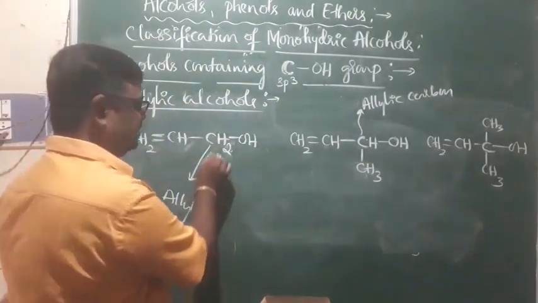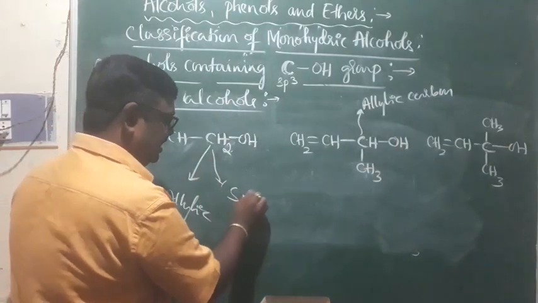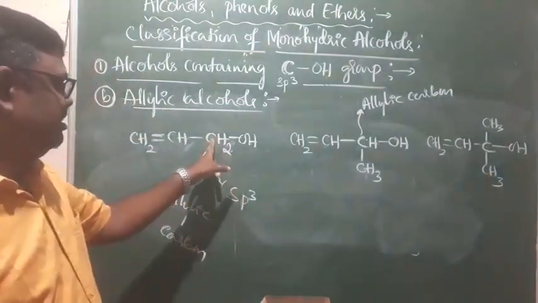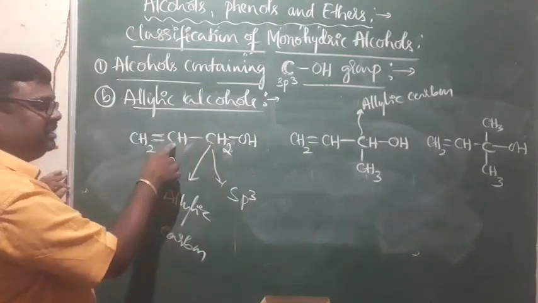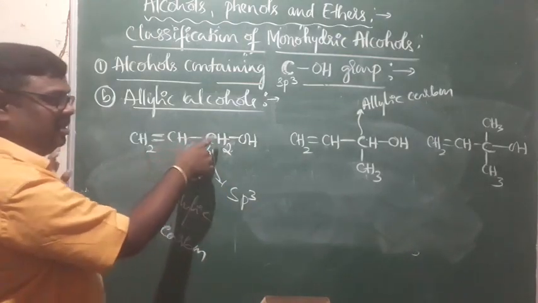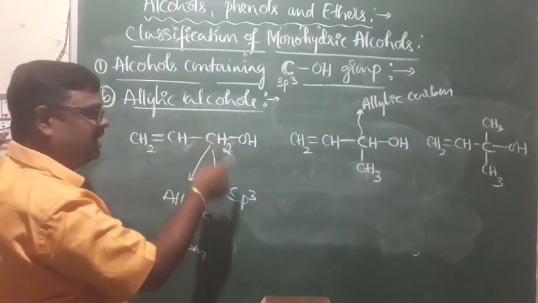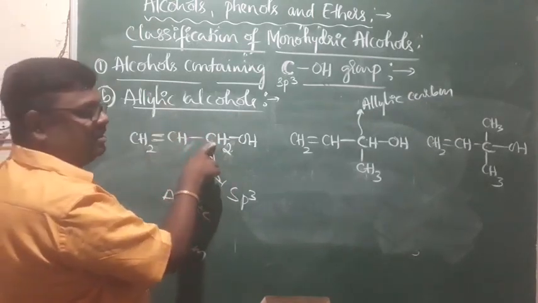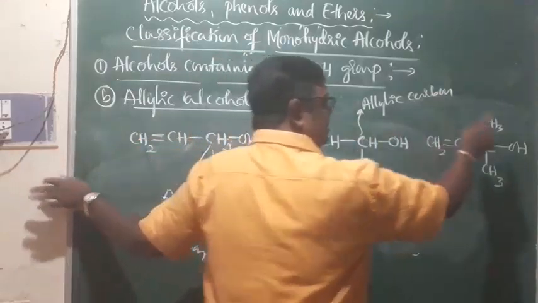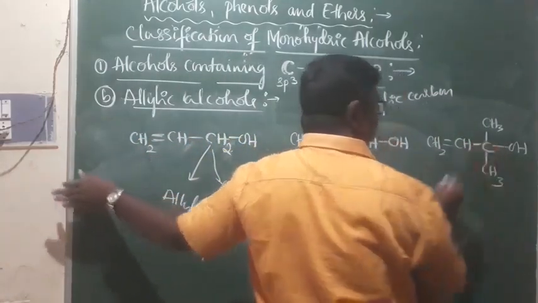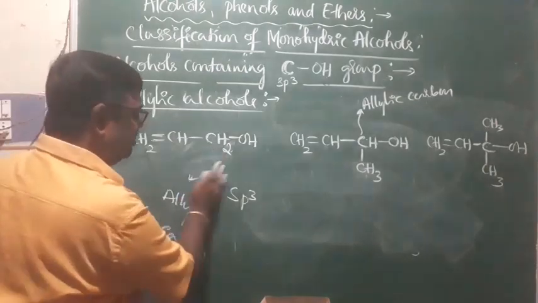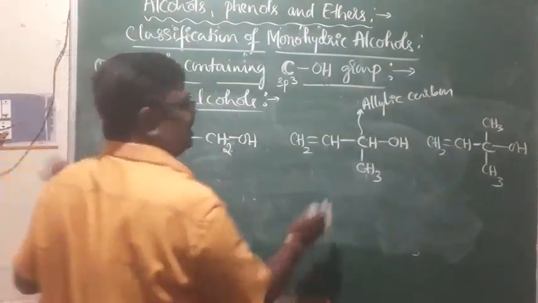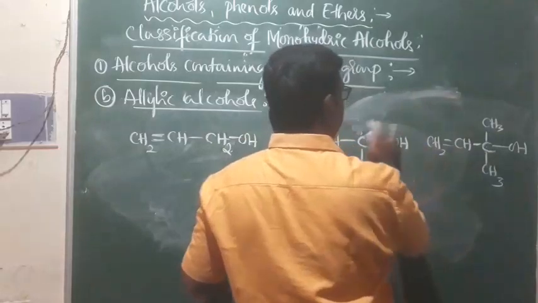That is an sp3 hybridized carbon directly attached to the double bonded carbon. This is sp3 hybridized, but this is sp2 hybridized. This is the allylic carbon, that is sp3 hybridized, and where the OH group is attached to the allylic carbon. So these all come under what we call allylic alcohols.